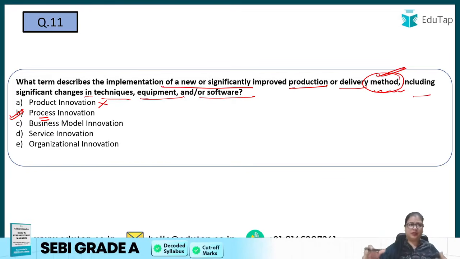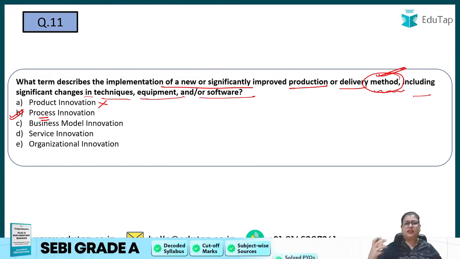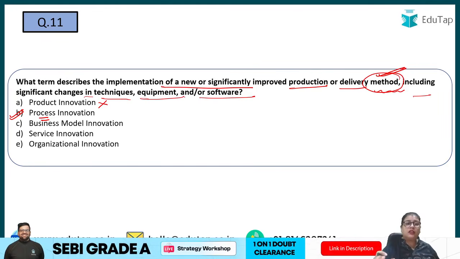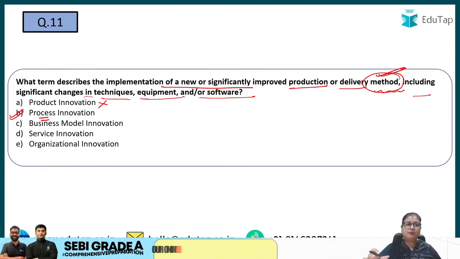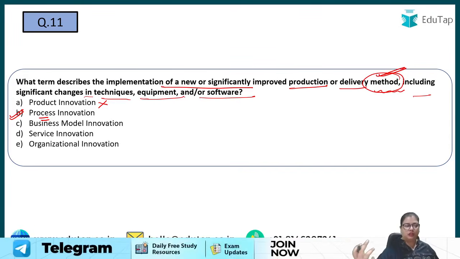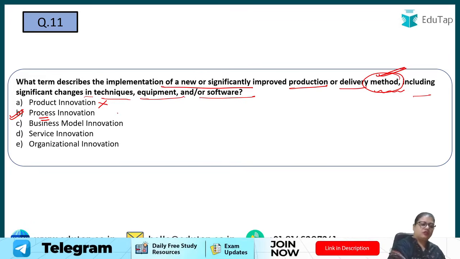That means, for example, इसमें हम example लेते हैं, for example, Netflix. Netflix is trying to change its business model by changing the genre, or by changing the way people are watching, or by changing the method of payment, है ना? So basically changing the whole business model, that is known as business model innovation. So this is also incorrect.